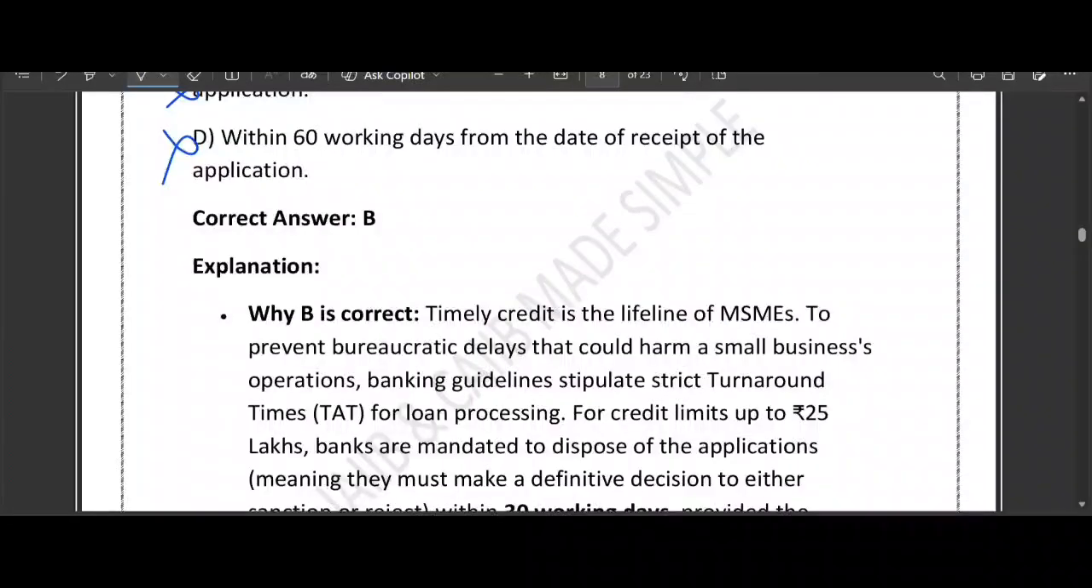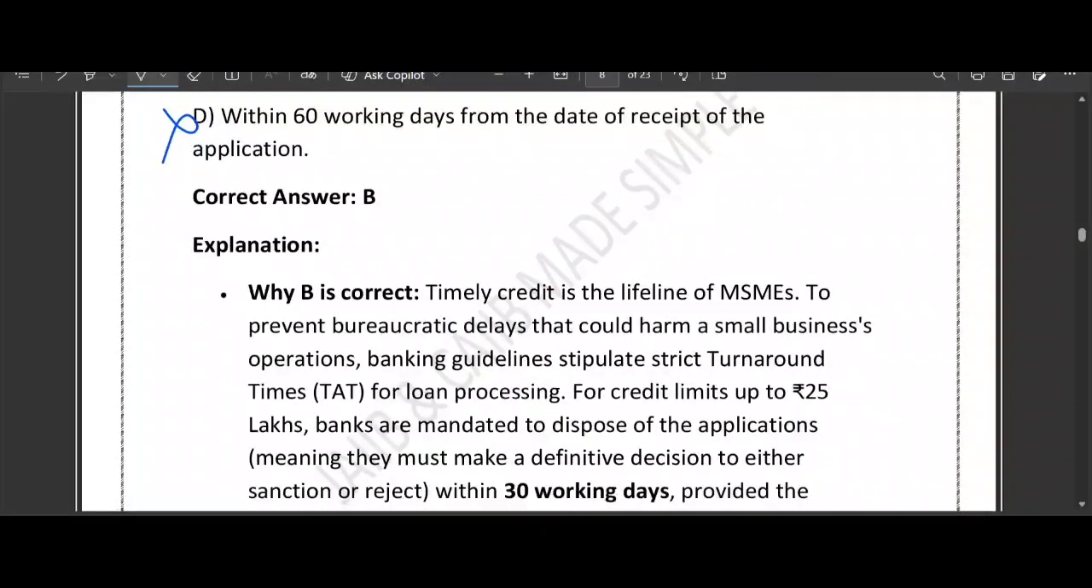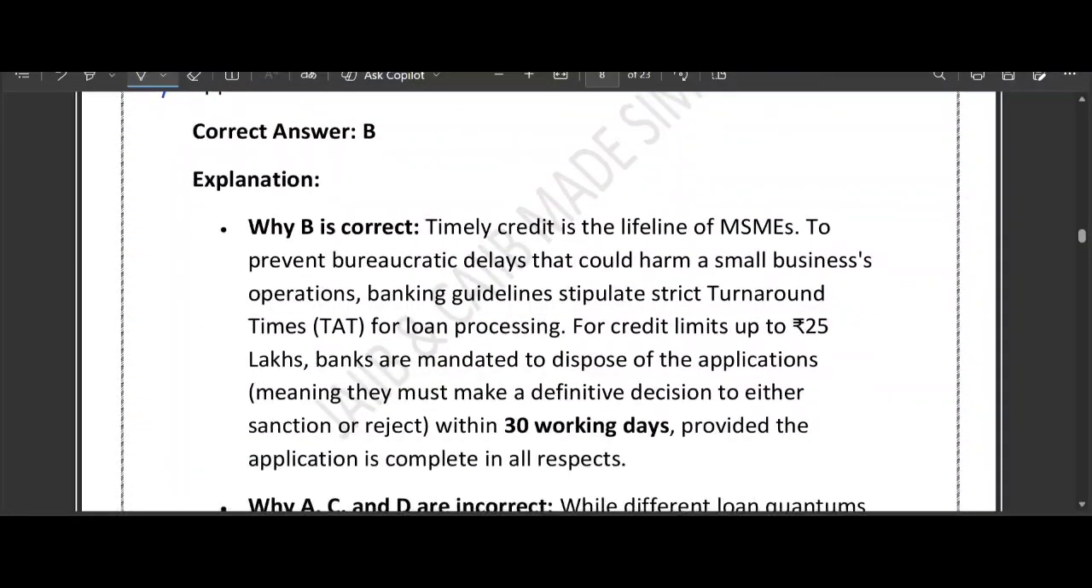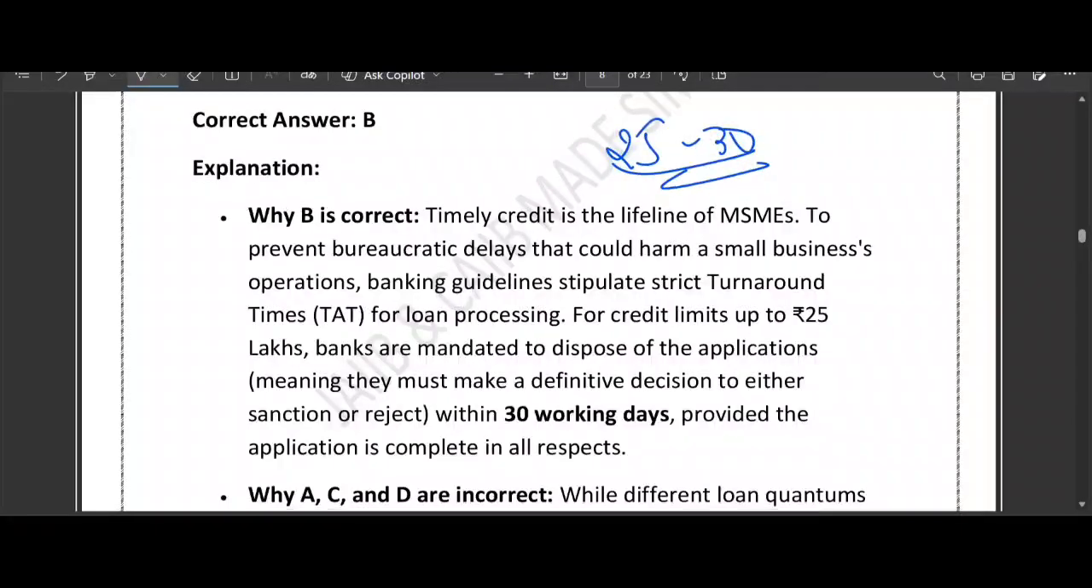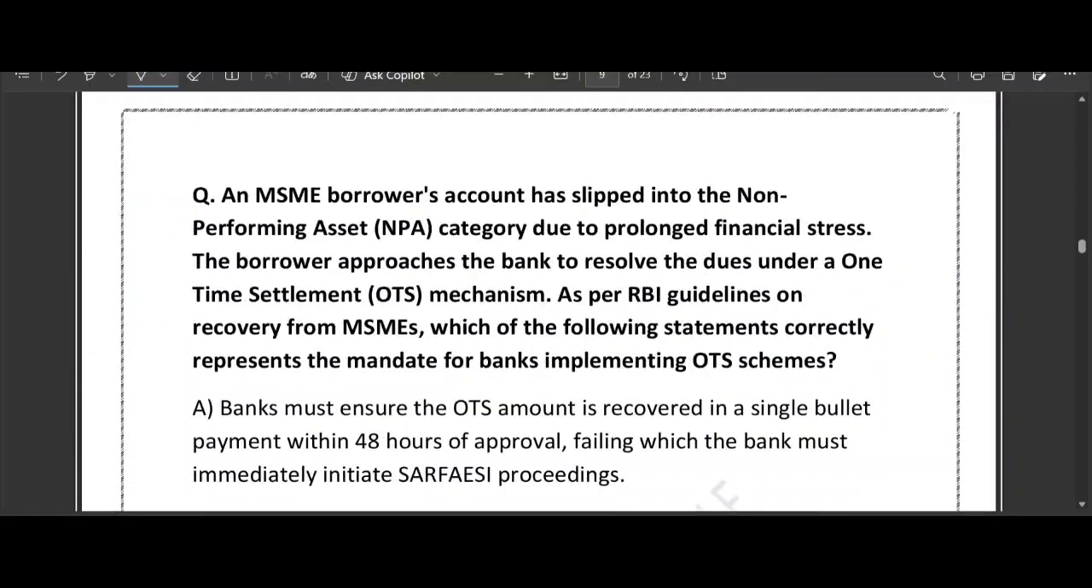So remember, for loans up to 25 lakh, use the monthly match, 30 days. Think of it like this, the 25-30 rule. If the loan is under 25, the answer is 30. Now, the next question we have.